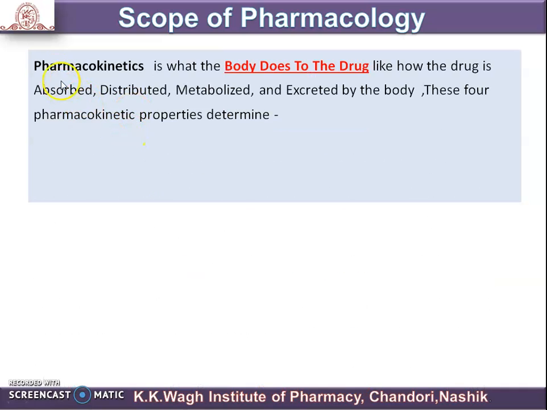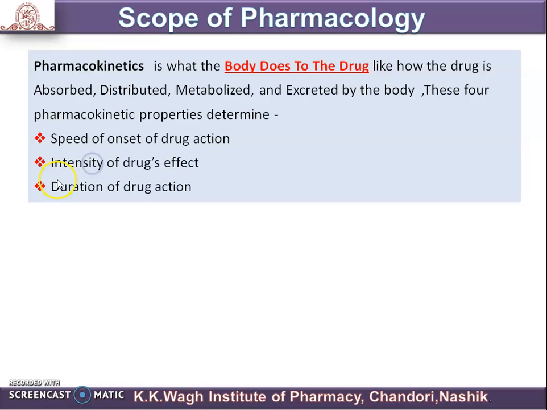Then next we see pharmacokinetics. What is pharmacokinetics? It is what the body does to the drug, like how the drug is absorbed, distributed, metabolized, and excreted by the body. These four pharmacokinetic properties determine the speed of onset of drug action, intensity of the drug's effect, and duration of drug action.